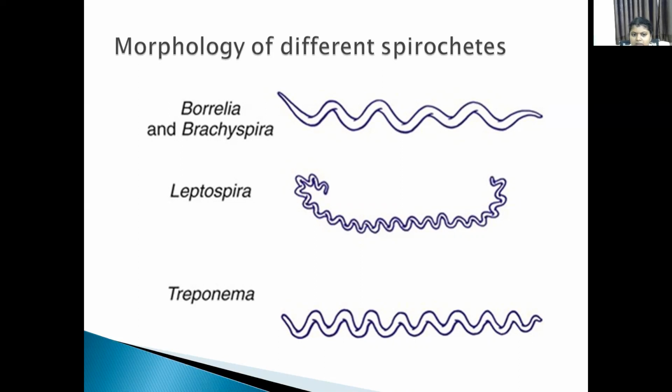Borrelia contains widely opened coils with pointed ends, and Leptospira contains closely coiled structures with hooked ends, resembling an umbrella handle. Treponema contains regular spirals with pointed or rounded ends.